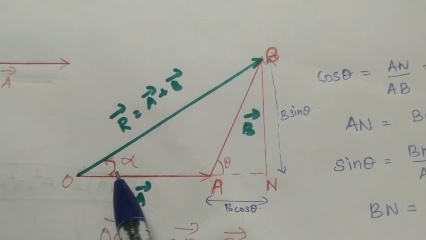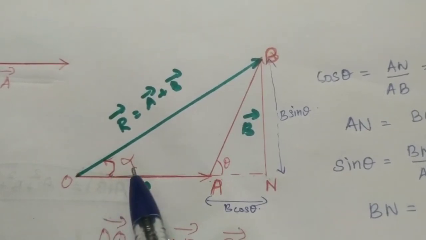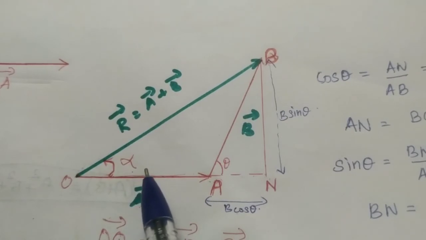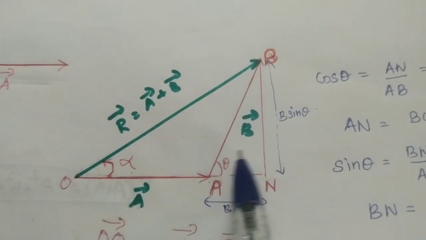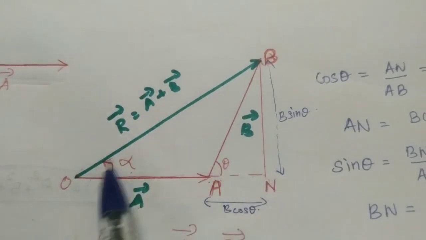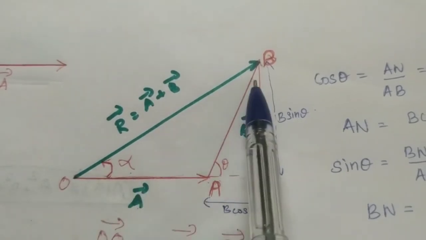Okay. So in order to find out this alpha, we have to calculate tan alpha. So what is the formula for tan? Tan is opposite side by adjacent side. Okay. So for the opposite side, we have to take this triangle only. Right angle triangle OBN.